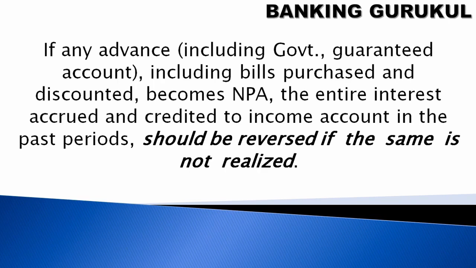Reversal of income. In case an account becomes NPA, how to reverse the income? If any advance, including government guaranteed accounts and bills purchased and discounted, becomes NPA, the entire interest accrued and credited to income account in the past periods should be reversed if the same is not realized. Even though you have booked or accrued it, if it is not collected from the customer or the account, then it should also be reversed.